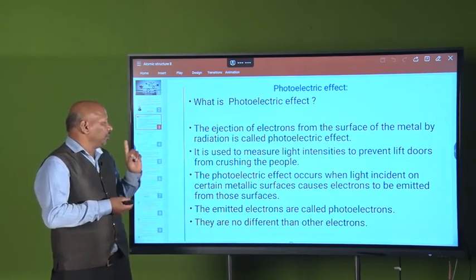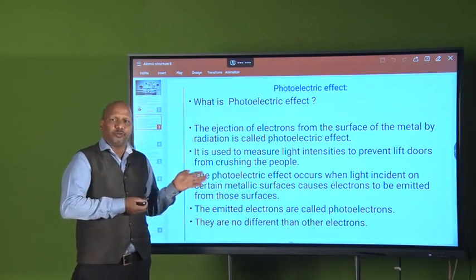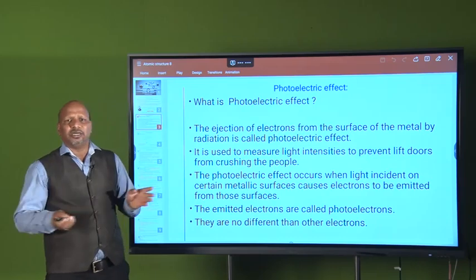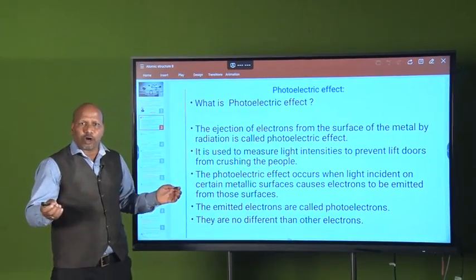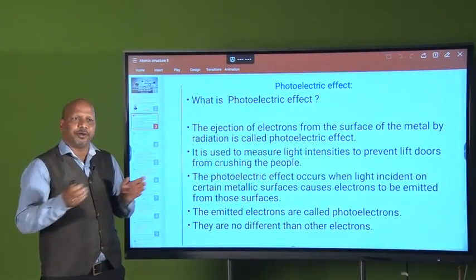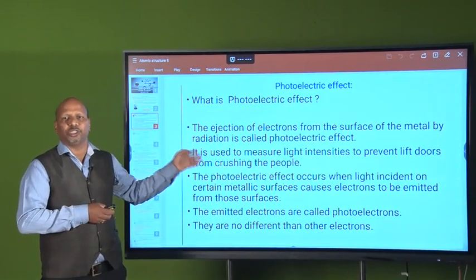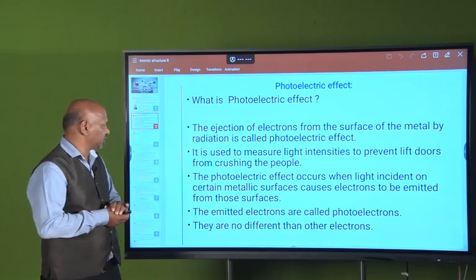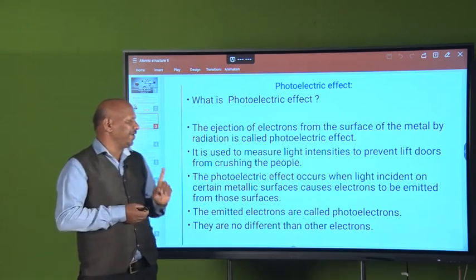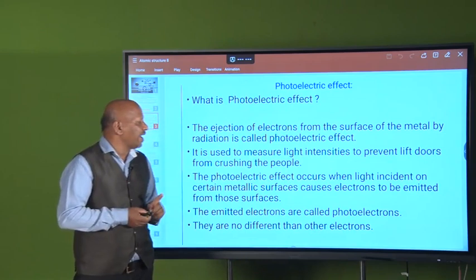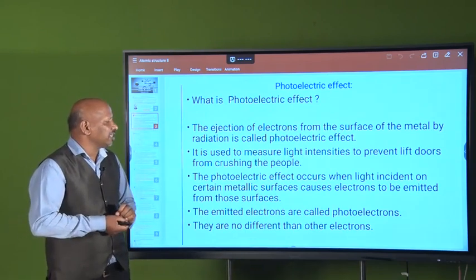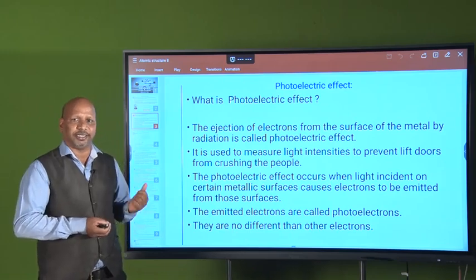Now, where is it used? It is used in many places. For example, in a lift door, people do not get crushed, because of the utilization of this photoelectric effect. We have to learn this in detail. The photoelectric effect occurs when light incident on a certain metallic surface causes electrons to be ejected.